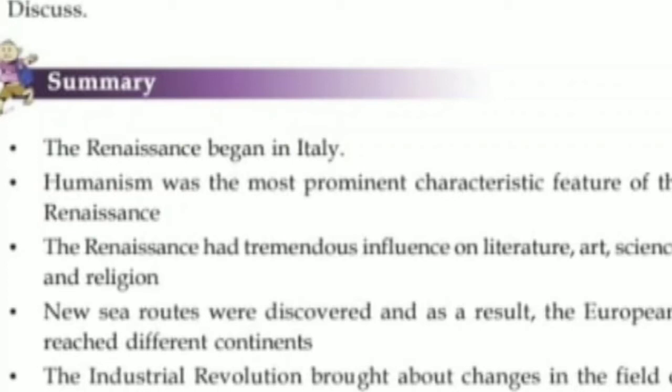Then, at last, the summary. You have to read all this. Okay. These are the significant learning outcomes of this chapter. First, the summary: the Renaissance began in Italy. Humanism was the most prominent characteristic feature of the Renaissance. The Renaissance had tremendous influence on literature, art, science and religion. New sea routes were discovered and as a result the Europeans reached different continents. The Industrial Revolution brought about changes in the field of production.